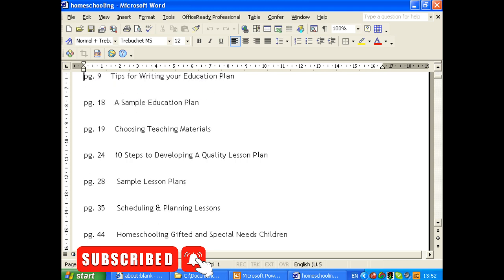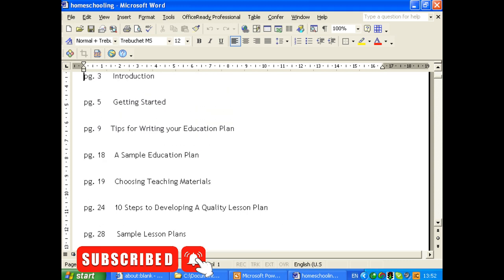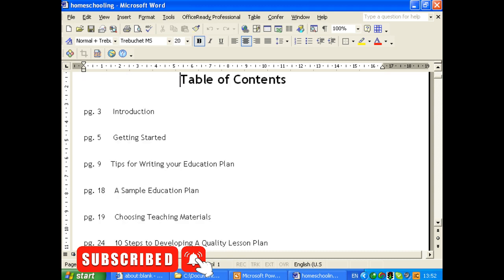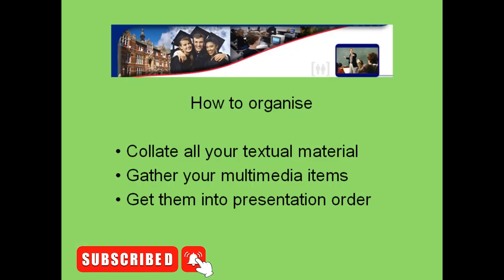Most of these will be textual units. And for the purpose of this course, for the introduction, I'm going to be putting in a little QuickTime movie, which really is nothing more than a PowerPoint presentation with an audio attached. But I wanted to give you some example of multimedia that you can put into your course. So that's the sum total of the items we have. And this is how we're going to put it all together.